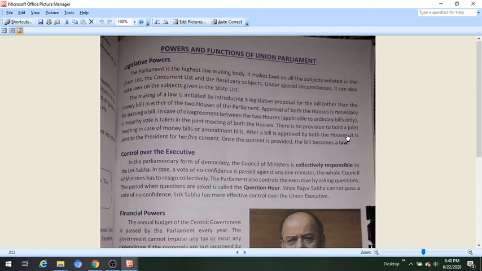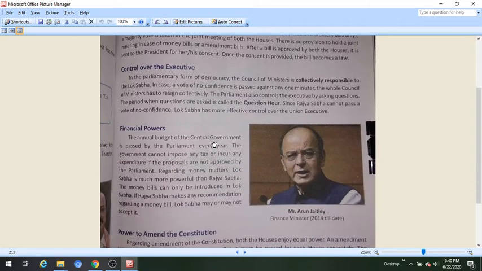After a bill is approved by both the houses, it is sent to the President for his or her consent. Once the consent is provided, the bill becomes a law. So this is the procedure: any bill which has to become an act has to be passed separately by both the houses of the Parliament, and then finally it is sent to the President, and after the consent, the final signature of the President, it becomes an act or law.